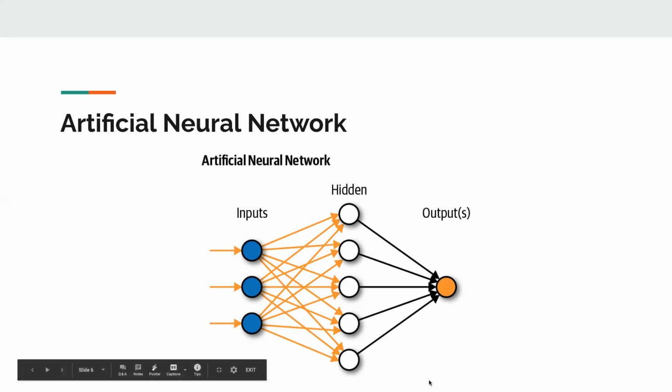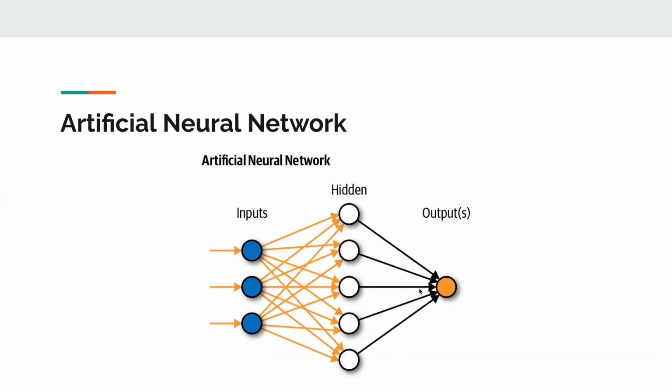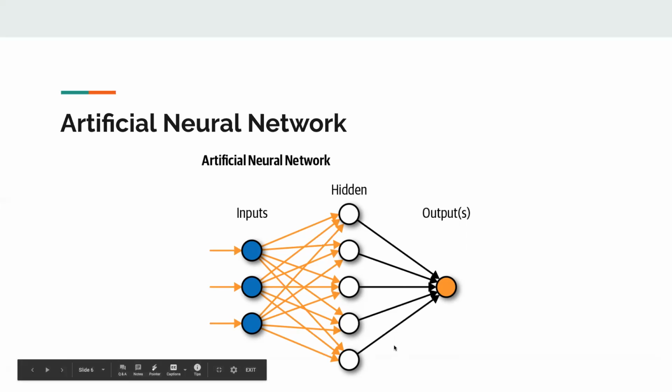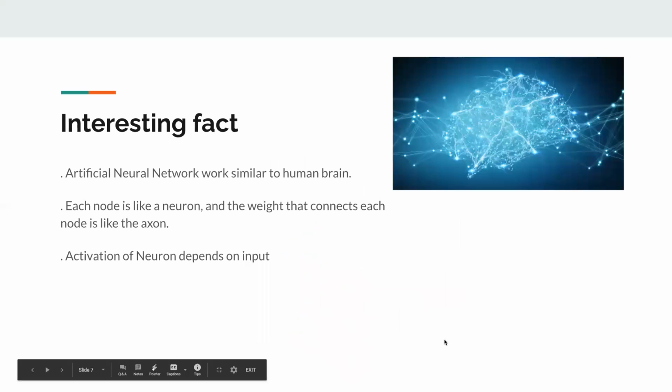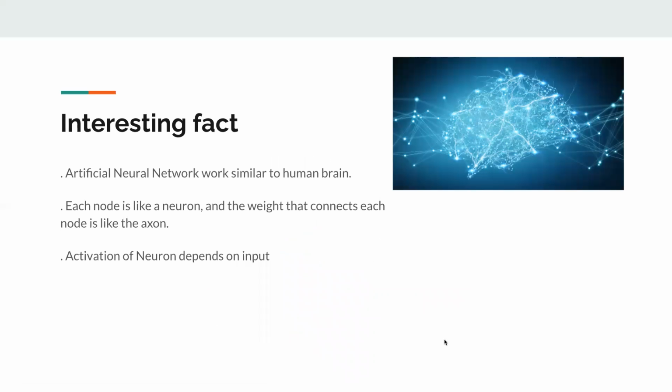Of course, if we add more hidden layers, the other hidden layers are going to have the same behavior, and it basically means the more hidden layers we have, the greater the ability of the model to compute more complex features. So keep doing that, and you will get more complex features from the input. And now, that's enough introduction to deep learning and the artificial neural network. Before we go over to the TensorFlow program to play around with some simple artificial neural network models, I want to share some interesting facts about the artificial neural network model.